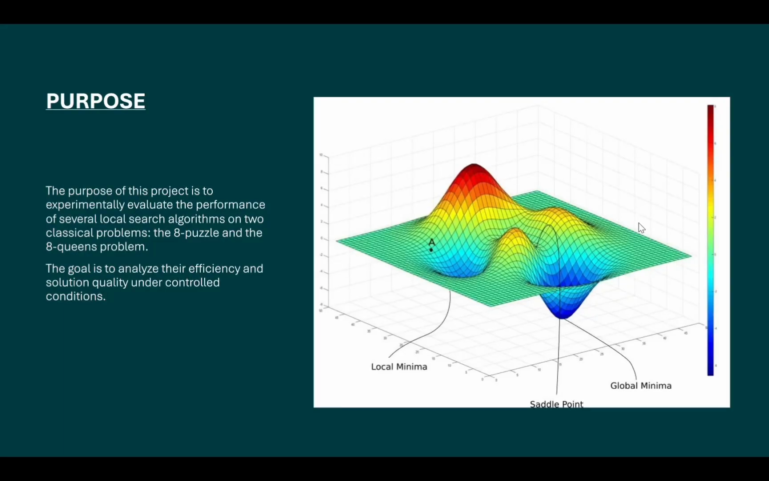The purpose of this project is to experimentally evaluate the performance of several local search algorithms on two classical problems, the 8 puzzle and the 8 queens problem. The goal is to analyze their efficiency and solution quality under controlled conditions.